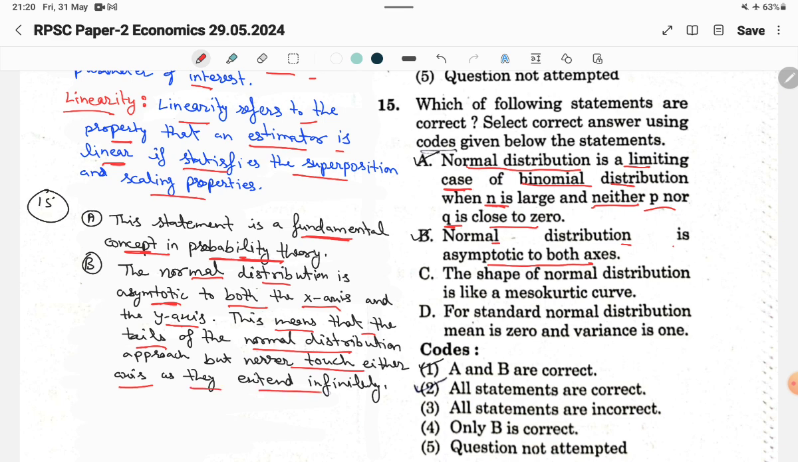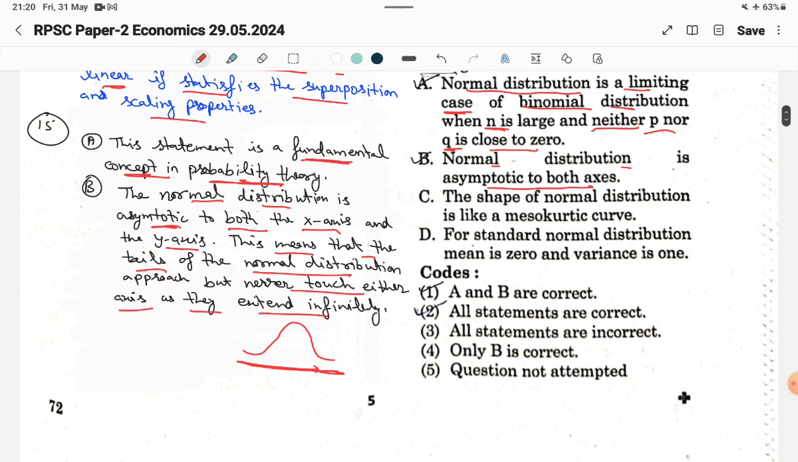as they extend infinitely, like it will be the bell-shaped curve, and never touch both x and y-axis. So the answer will be the first one, A and B are correct.